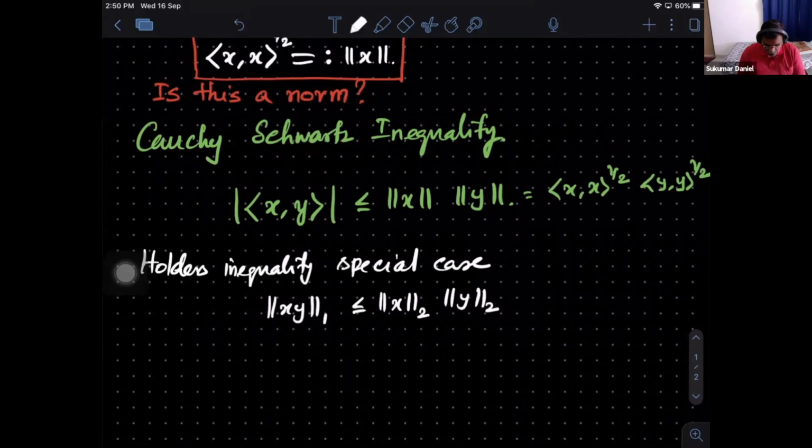Can you see that this Holder's inequality is actually saying the Cauchy-Schwarz? In your definition, the inner product of x with y is x1 into y1 plus x2 into y2, and so on, which is what this norm is.